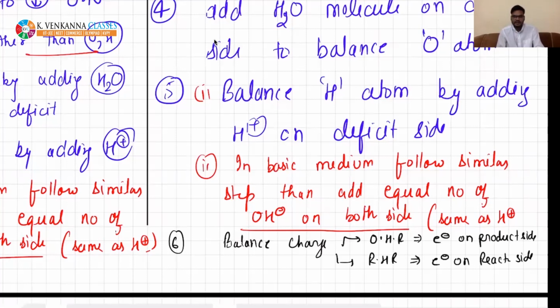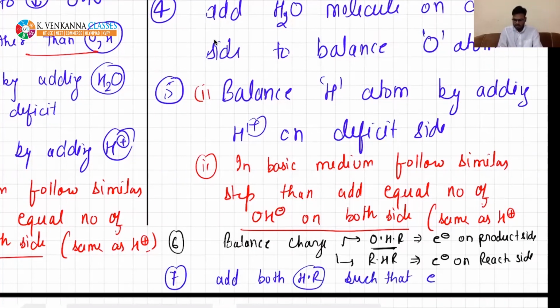That is why it is reduction, and that is why it is oxidation, because in this case electrons are lost. In the reduction half, electrons are gained. Now seventh is add both half reactions such that no electrons are remaining, such that electrons get cancelled out.